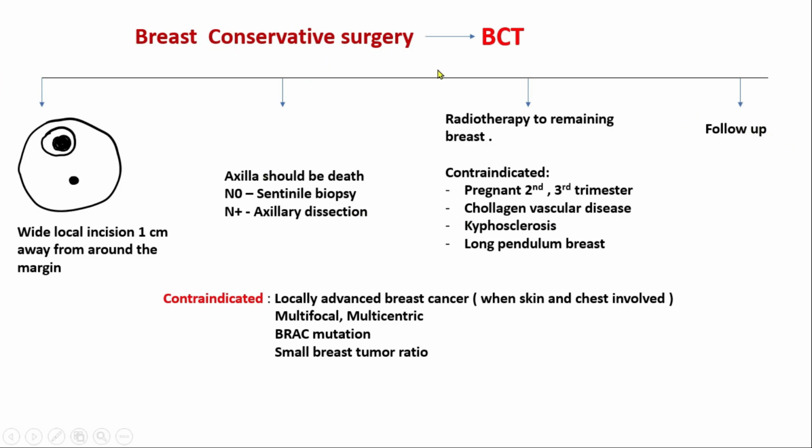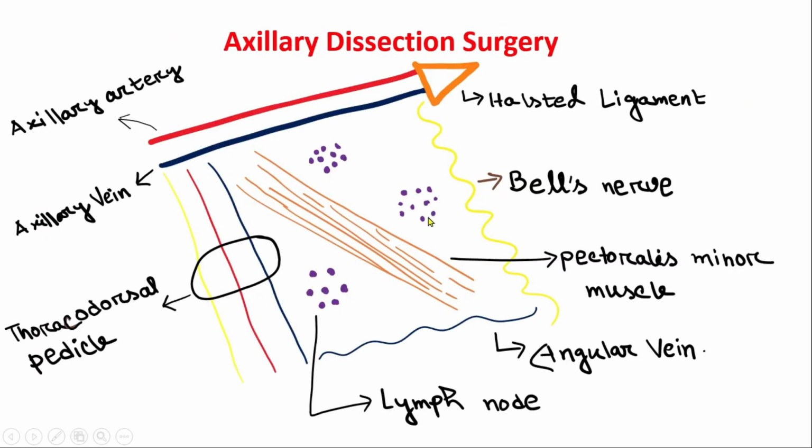Breast conservative therapy can't be given, or is contraindicated, in locally advanced breast carcinoma, because skin and chest wall are also involved. Only wide local excision is not enough; we need to do a total mastectomy. Also if there is multifocal or multicentric breast cancer, BRCA mutation, or a small breast to tumor ratio. What does it mean? Sometimes a patient's breast size is small in ratio to the tumor, like a small breast with a huge lump. In that case, we can't give breast conservative surgery.